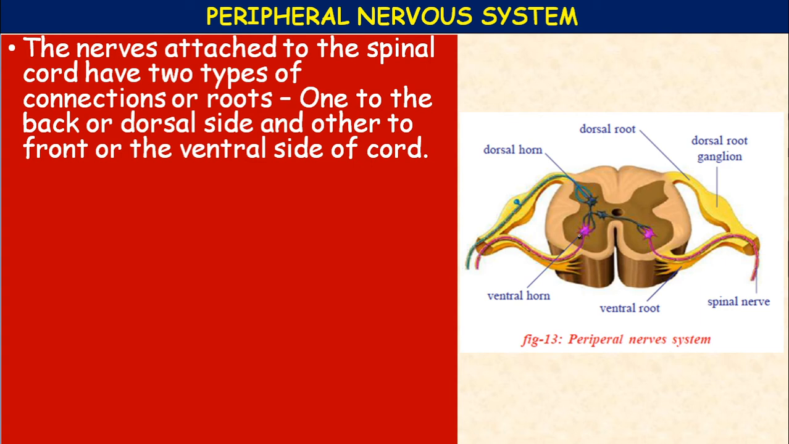A human body has 31 pairs of spinal nerves, and these are classified into five groups, that is cervical, thoracic, lumbar, sacral, and coccygeal.